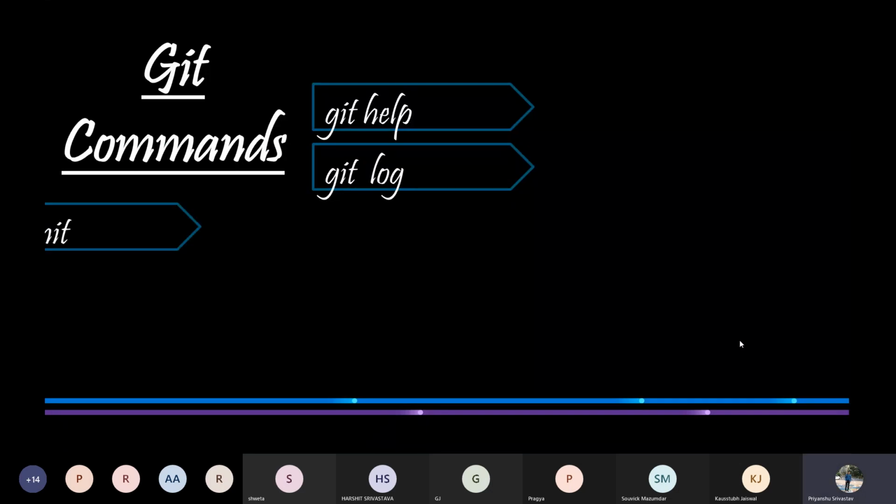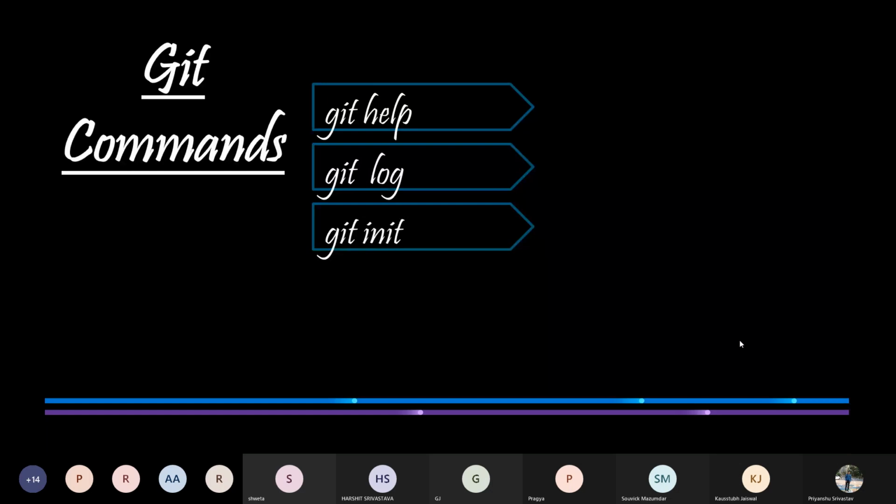The next command is git init. This command is used to tell Git about the folder that we want to work on. In other words, it helps in initialization of our working directory. We will see what a working directory is in the next section, but till now you have to keep in mind that git init is a command which is used for initialization of our working directory.